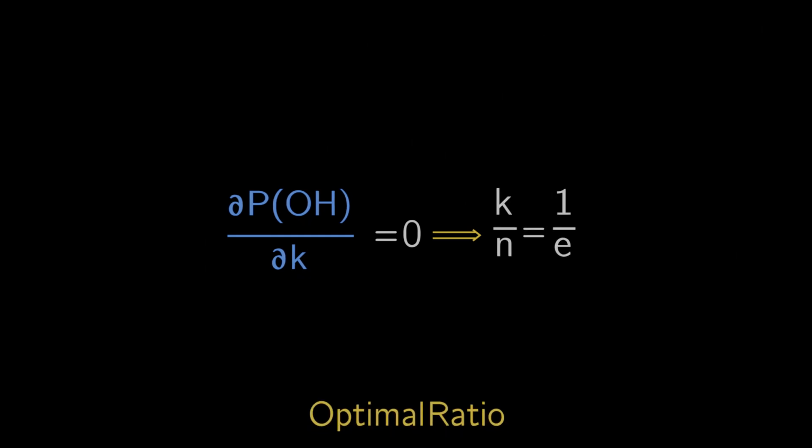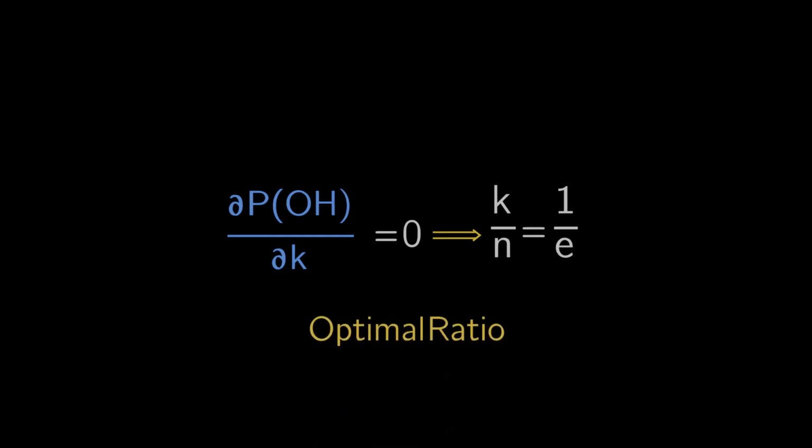By taking the derivative of this probability with respect to k, which tells us how the probability changes as we adjust our observation phase, and then setting this derivative equal to 0 to find the maximum point, we arrive at a beautiful result. The optimal ratio of k to n is exactly 1 over e.